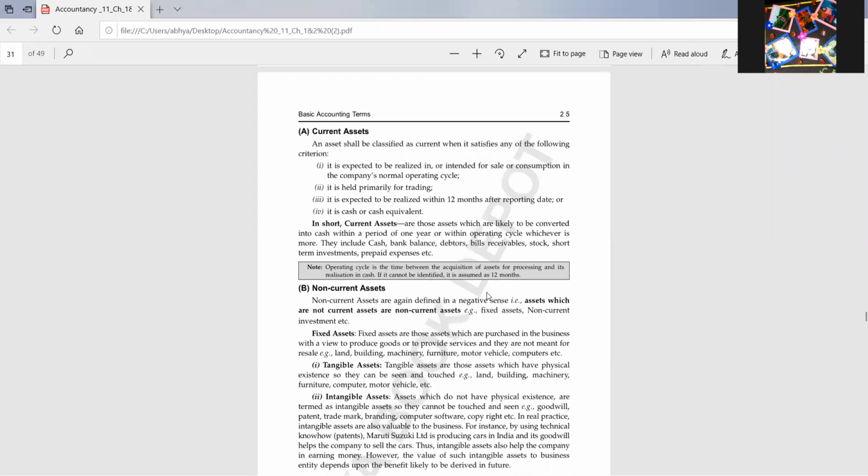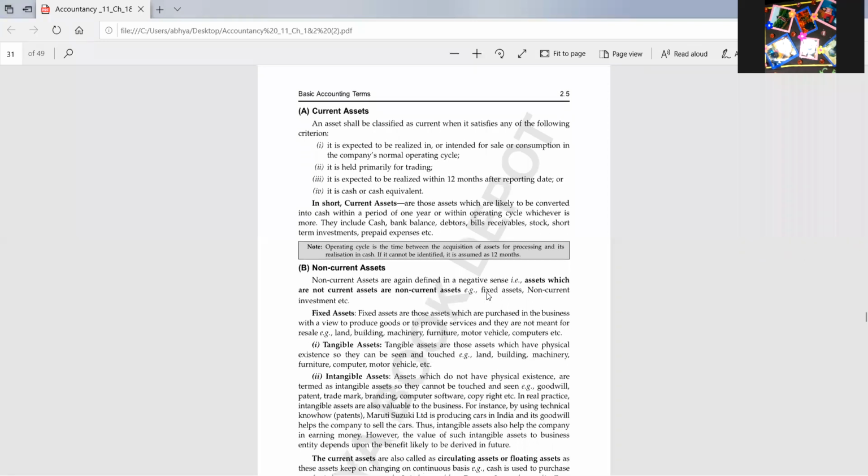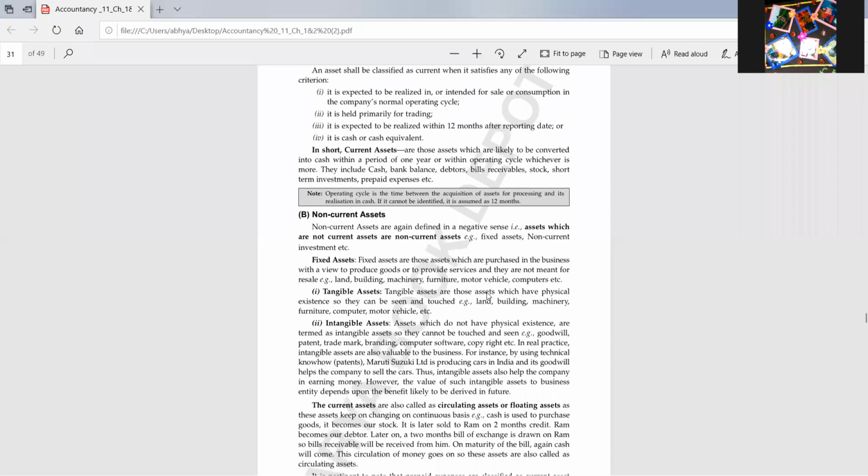Assets are further divided in two parts, current assets and non-current assets. Current assets are those assets which are likely to be converted into cash within a period of 1 year. Examples I had given you: cash in hand, the cash the business maintains with itself to pay regular day-to-day expenses. The excess amount of cash kept in bank is known as bank balance. Debtors, bills receivable, stock, short-term investments, prepaid expenses. All these are current assets.